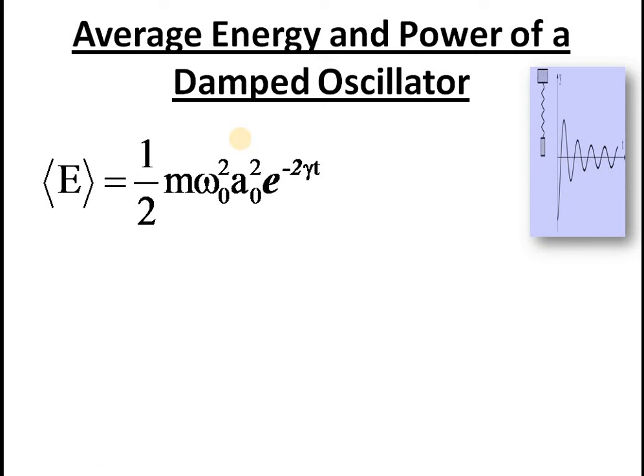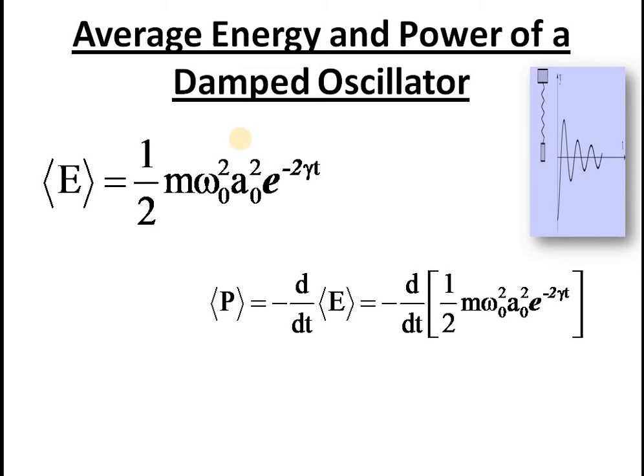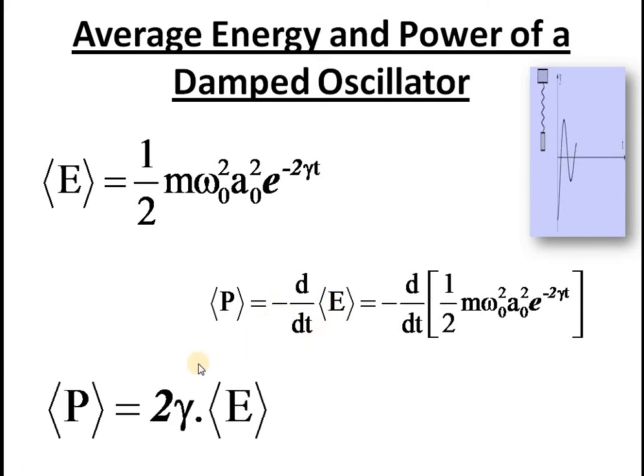And in a damped oscillator, we know energy decreases every instant. So there is a concept called power loss. Power loss per second is given by minus dE/dt, the rate of decrease of energy. So we got the expression for the rate of dissipation of energy, that is called power. That was 2 gamma into E. These were the three expressions we got last time.